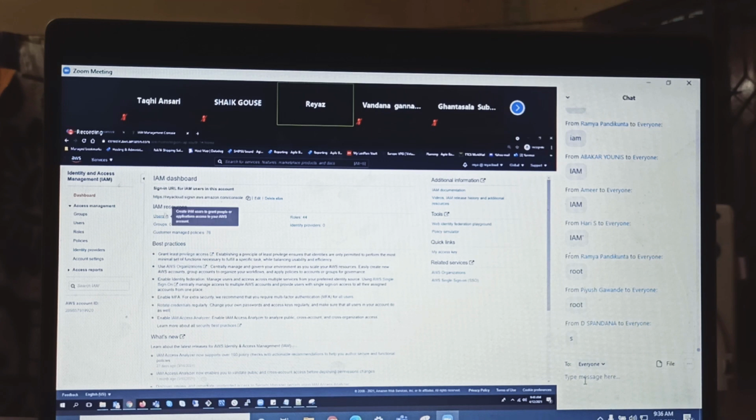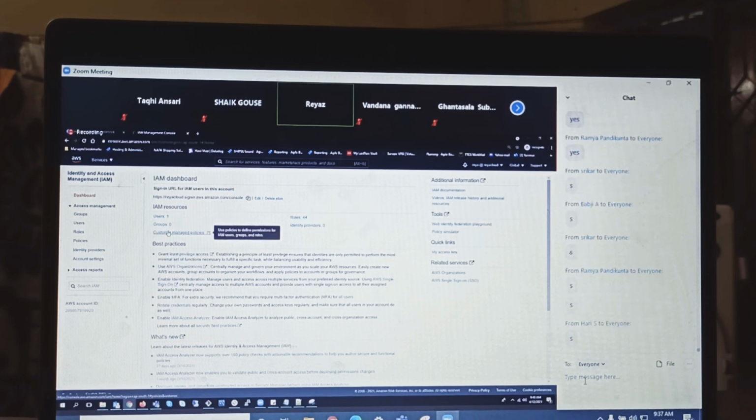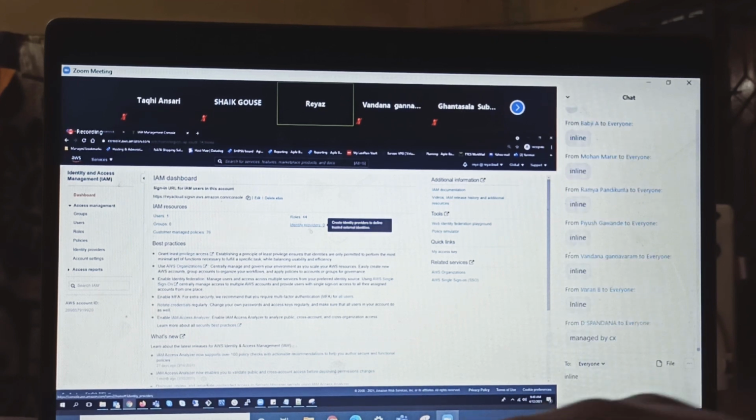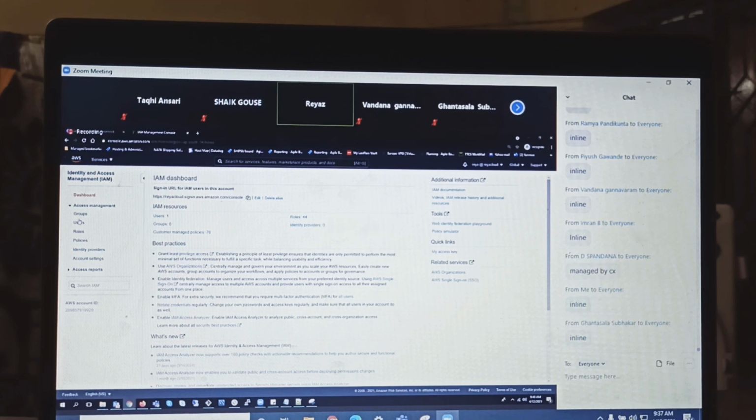So guys, let's see. Do you know about users? Did we learn about roles? Yes. Did we learn about groups? Did we learn about customer managed policy? Customer managed policy meaning what? Inline policies. Did you know about identity providers? Yes, right? So groups, users, roles, policies, identity providers, and some settings and some reports.